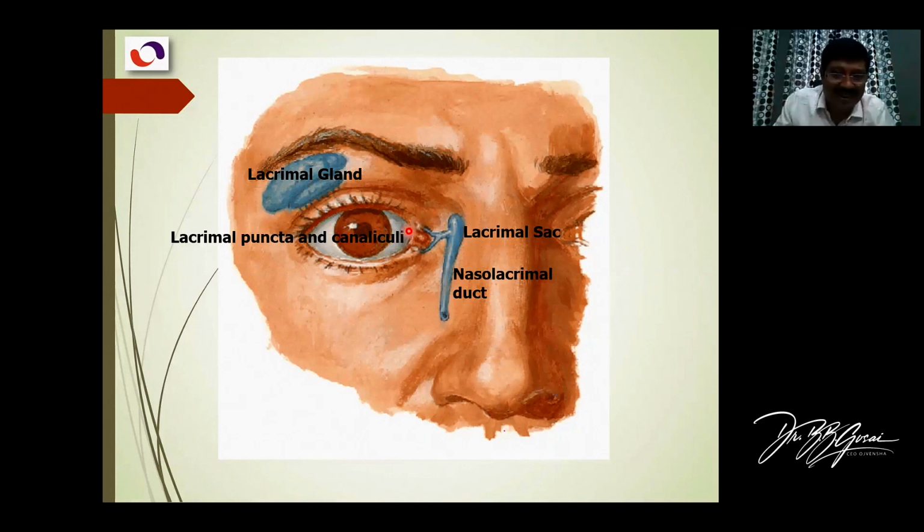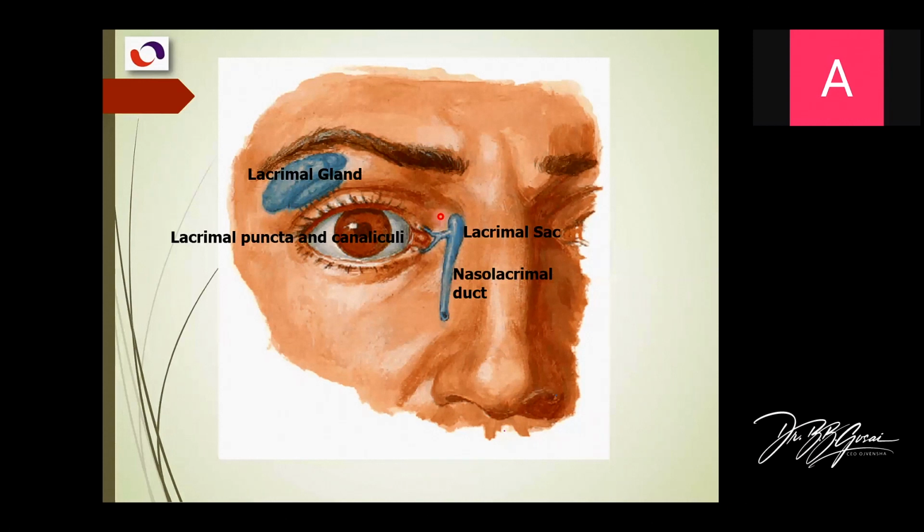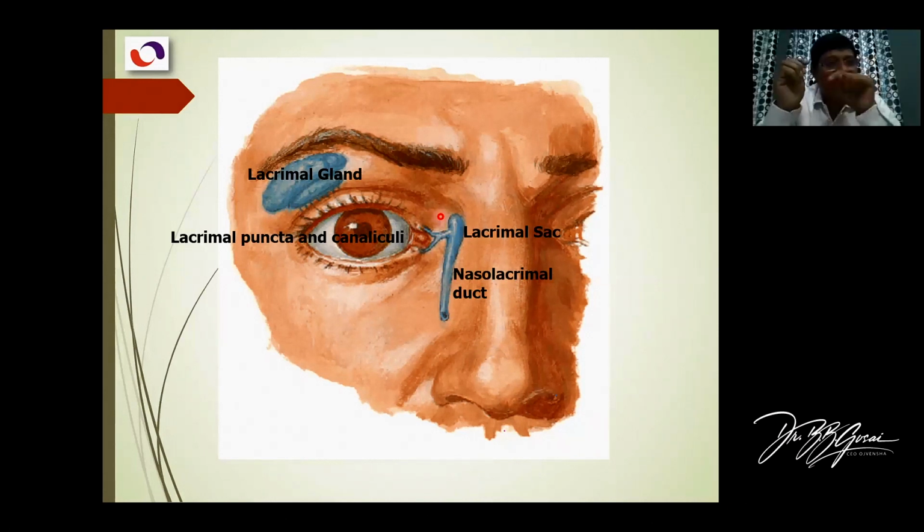In the lake, this fluid collects, and when you blink the eye, the punctum, this is the lacrimal punctum. These are the two lacrimal puncta for the upper and lower eyelid. This lacrimal punctum will dip into the lacus. There is one muscle here, the orbicularis oculi, the one which I explained. A small part of it is the lacrimal part of this muscle, which I did not mention at that point because I didn't want to confuse every point there. Now this small muscle goes to the lacrimal sac, and when the muscle contracts, the sac will dilate. Once the sac dilates, negative pressure will build in the sac, and the punctum will dip into the lacus.